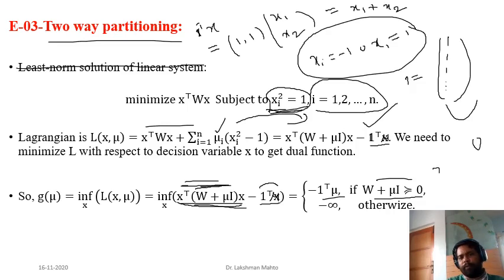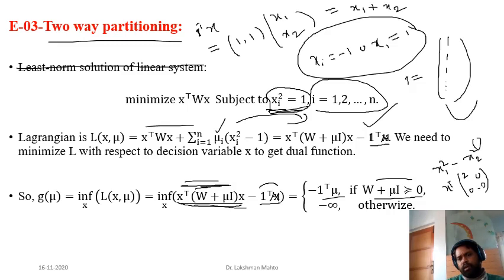Simply, one example you can look into: x1 square minus x2 square. So what is the coefficient matrix of this one? If you are willing to write it in terms of quadratic form, that means you try to write it this way: x transpose, coefficient matrix, x. So the coefficient matrix will be, x1 square minus x2 square, so diagonal entries 1 and minus 1.